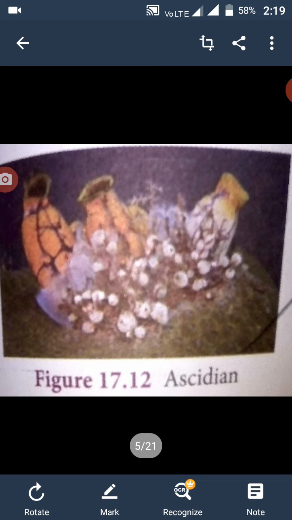Based on the nature of the notochord, prochordates are divided into subphylum Urochordata and Cephalochordata. In Urochordata, the notochord is present only in the tail region in the free-living larva. In the adult stage, it mostly degenerates and they lead a sessile life. The body is covered with tunic or test, example ascidian.